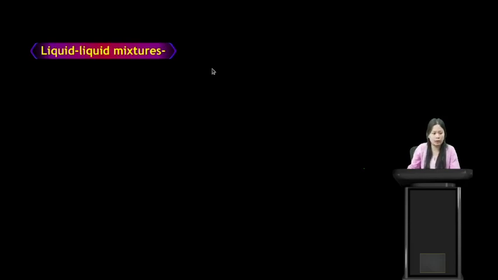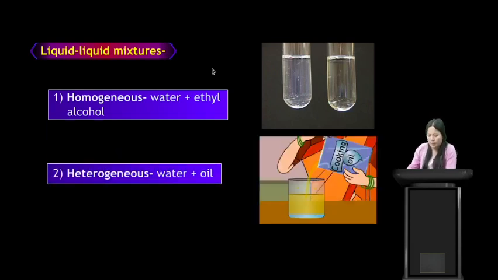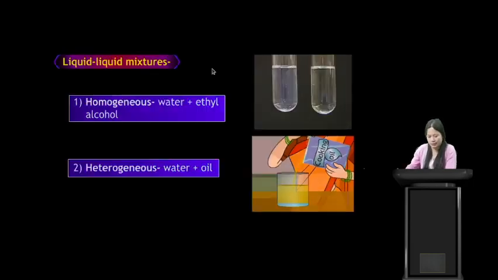Next we have liquid mixtures. When we mix one liquid substance with another liquid substance, we get liquid mixtures. First we have homogeneous liquid mixtures. An example is water and ethyl alcohol. When we mix water and ethyl alcohol, both are liquid, and they will have the same composition throughout. So this is an example of a homogeneous liquid mixture. An example of a heterogeneous liquid mixture is water and oil. Both are liquid, but when we mix them, they form two separate layers.